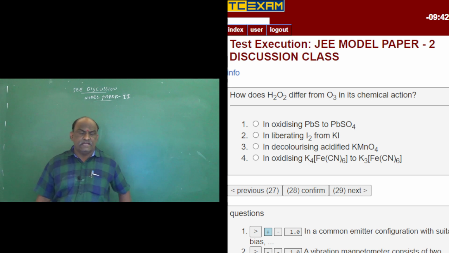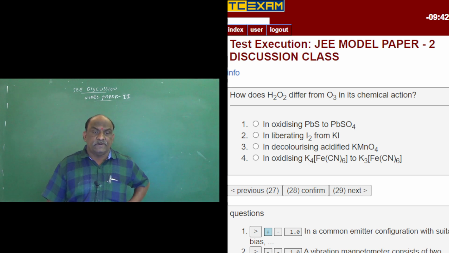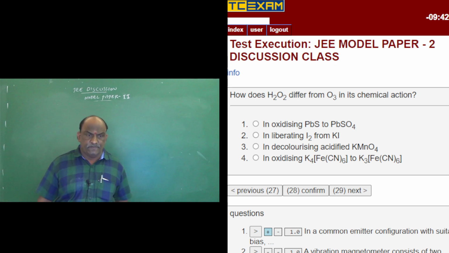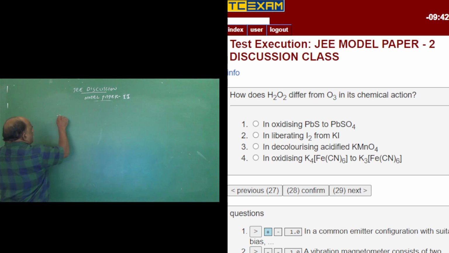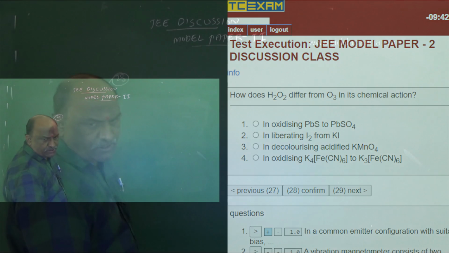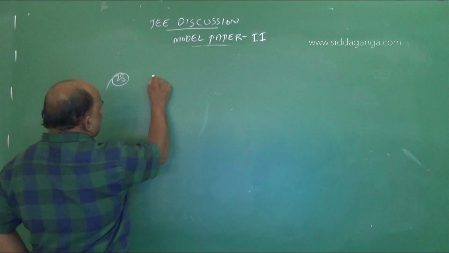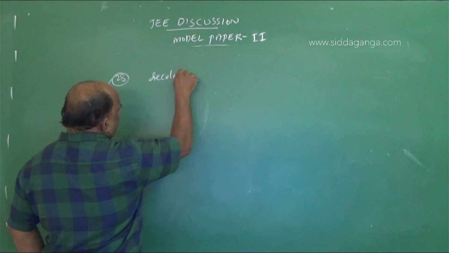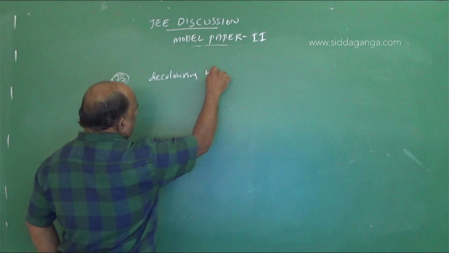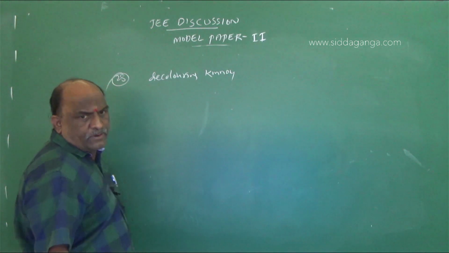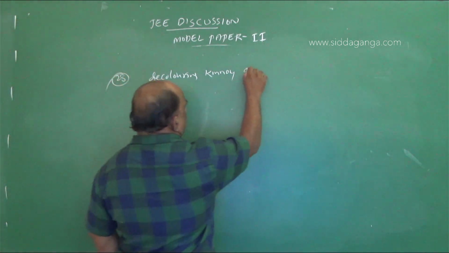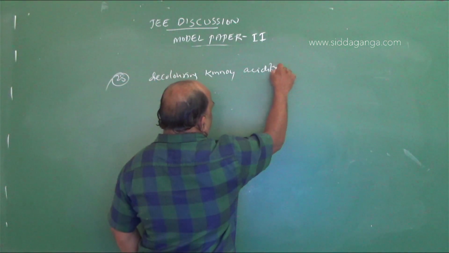Out of those reactions, how does H2O2 differ from O3? H2O2 and O3 both oxidize PbS to PbSO4. This is a conceptual background question.